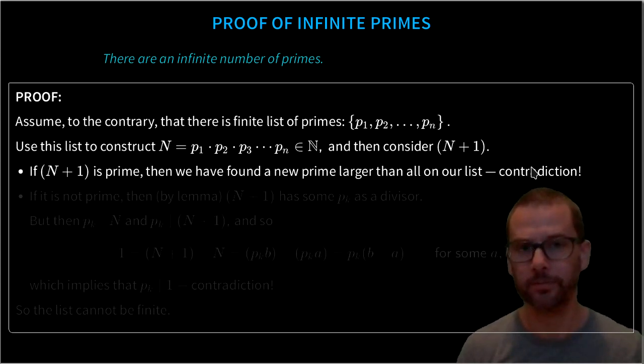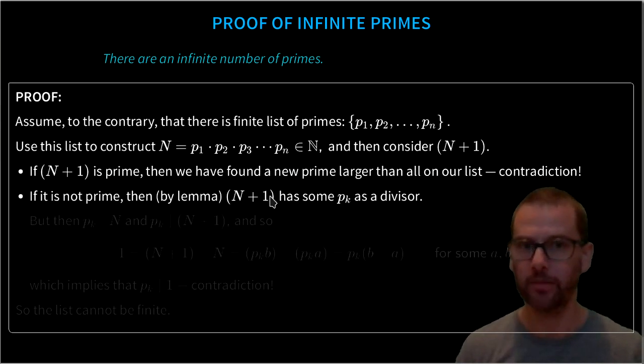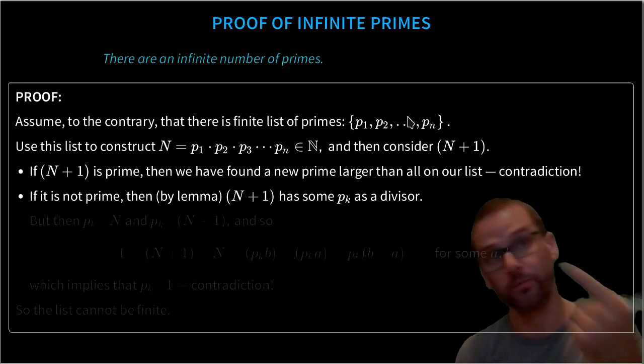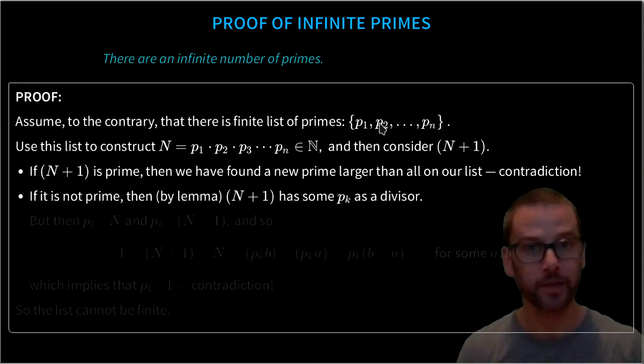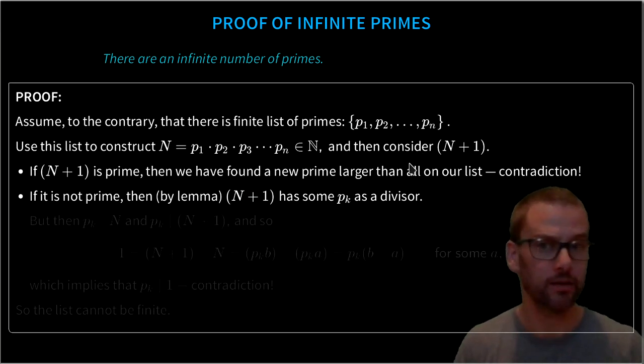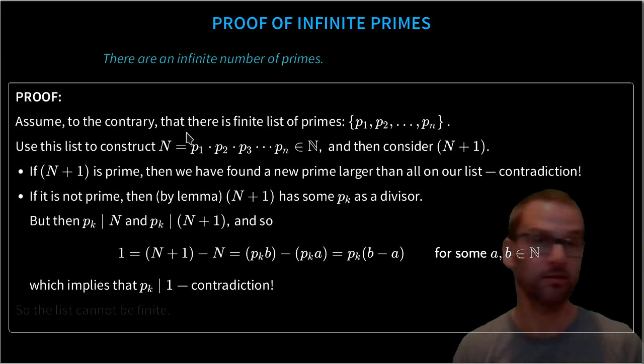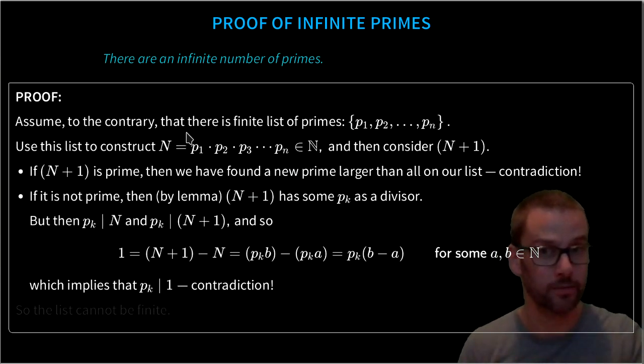That shouldn't happen. On the other hand, if N plus 1 is not prime, then it must be divisible by a prime, by the theorem we had just on the previous slide. Well, that means it has one of these primes as a divisor. Let's call it pk. Well, we know by construction that pk divides N, because it's just the product of all of those primes, and it divides N plus 1.